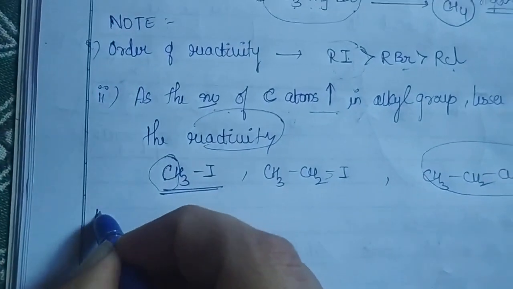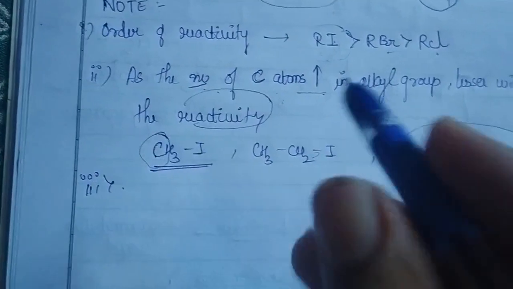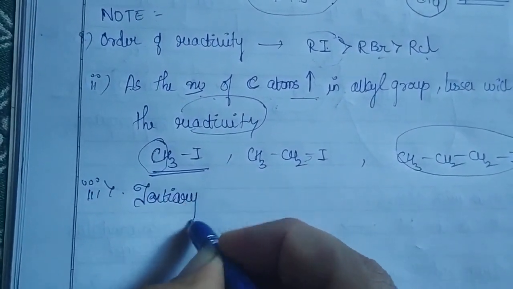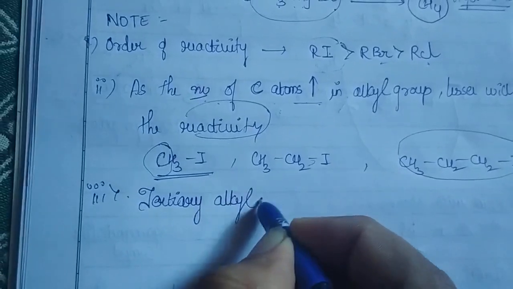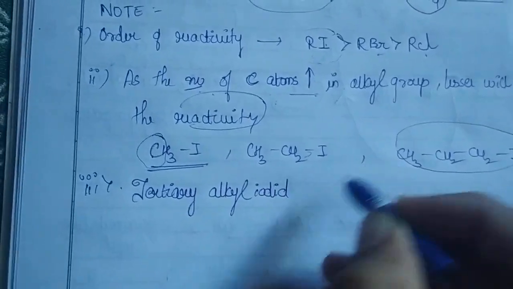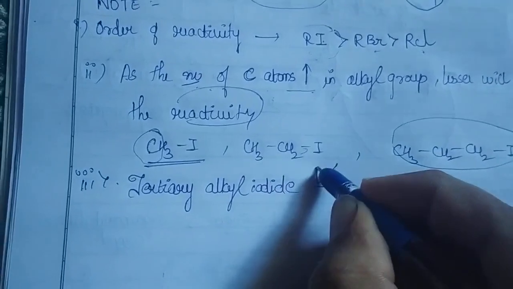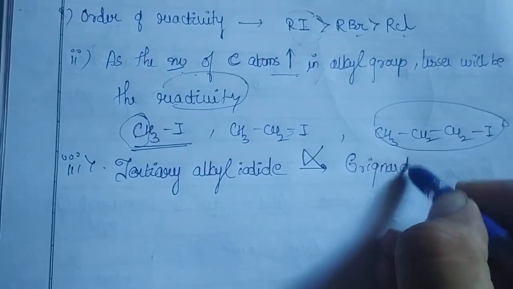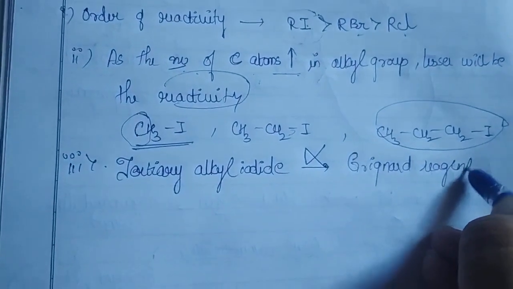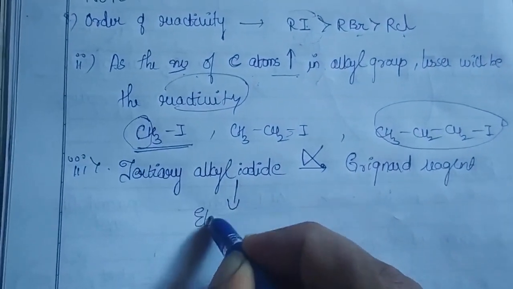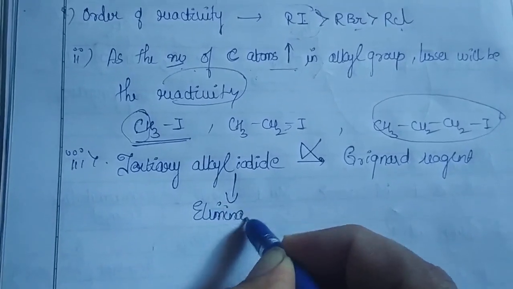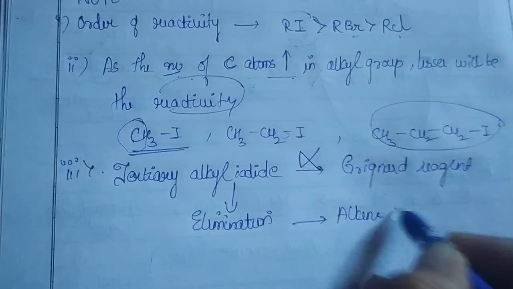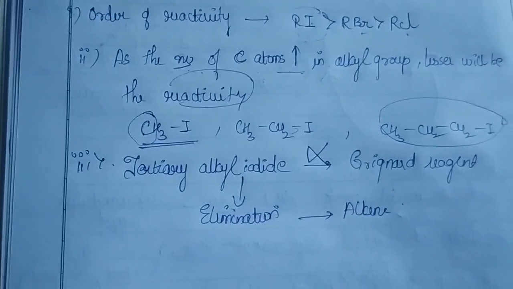And one of the most important and interesting points you just remember, whenever you are using your tertiary alkyl iodide, so they can't give you the Grignard reagent, very much important. Instead, they will be undergoing the elimination reaction to give our respective alkene. Okay, very much important. Once again, I am repeating.